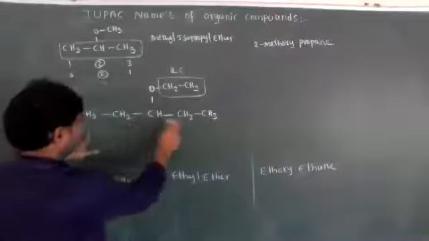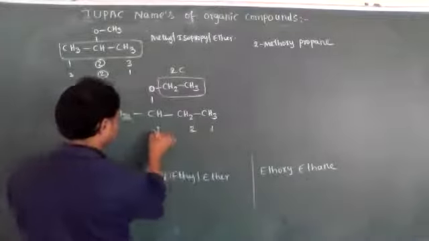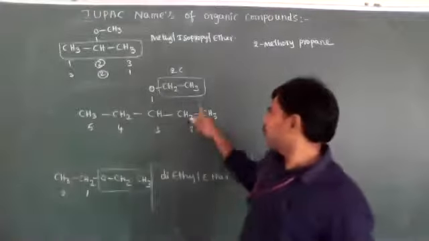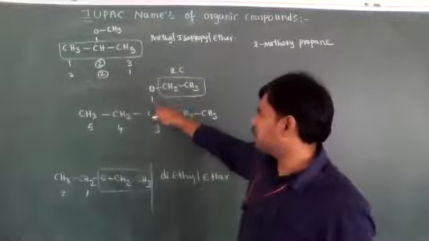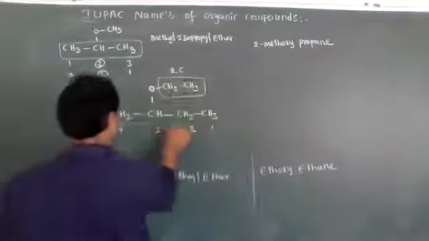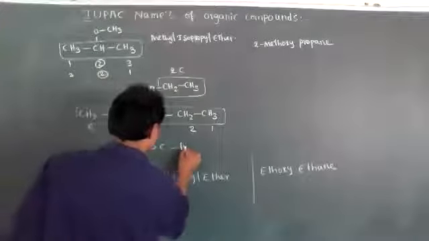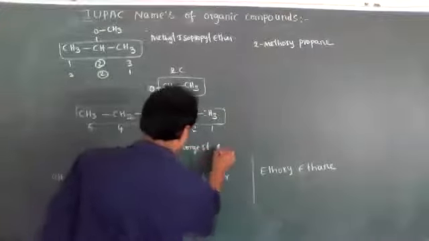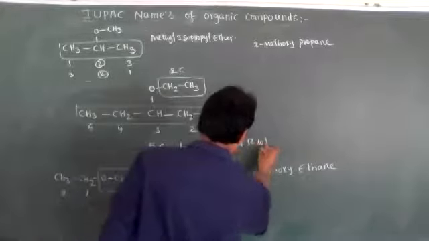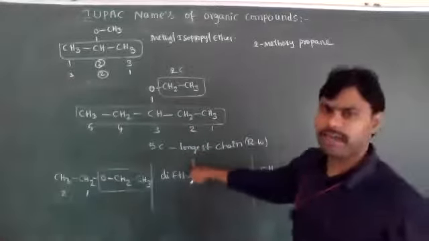If you understand this position 1, 2, 3, either right to left or left to right, the oxygen atom attached carbon position is the third carbon only. This is the longest carbon chain, and the longest chain is the root word. How many carbons? 5 carbons.